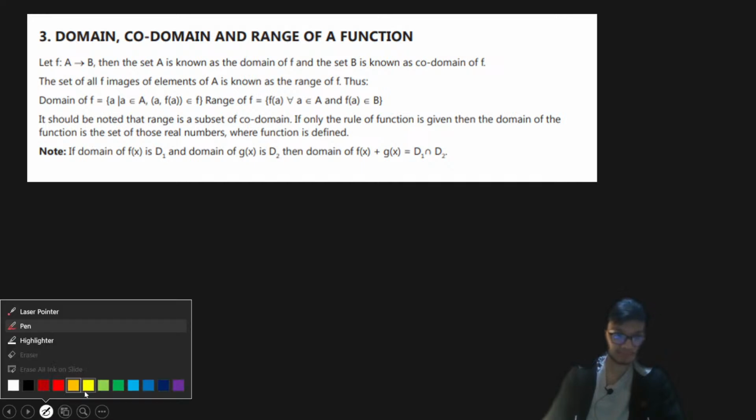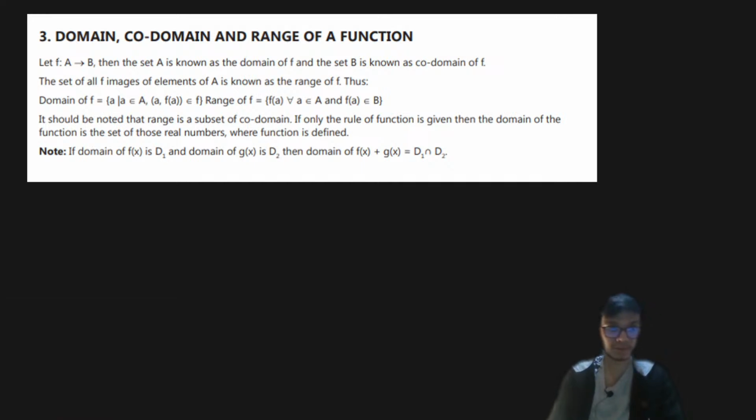This is the notation of how we write the function: f from A to B. This set A is generally called the domain of f, and the set B is called the codomain of f. That is the same nomenclature as for a relation. Then the set of all images of the elements of A under the map of the function is called the range of f.